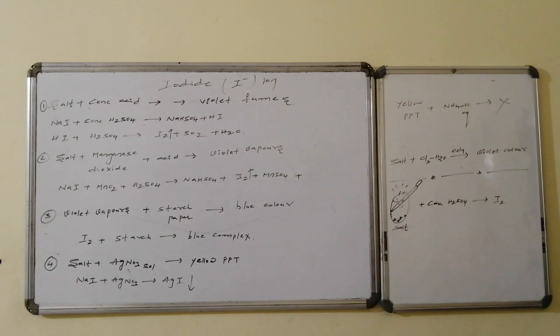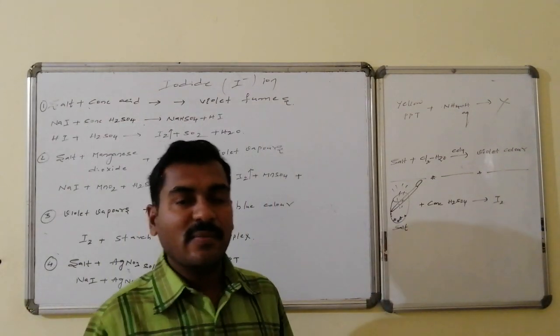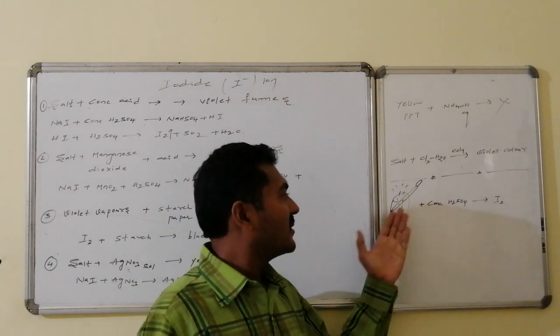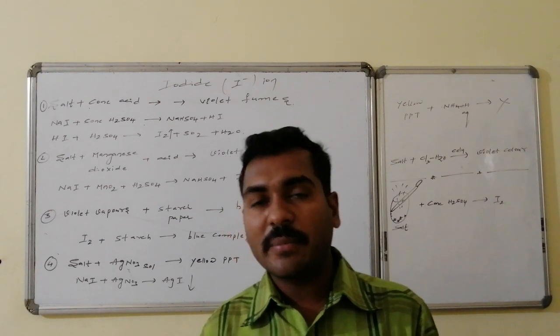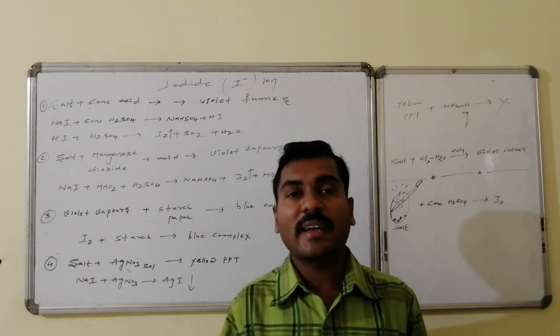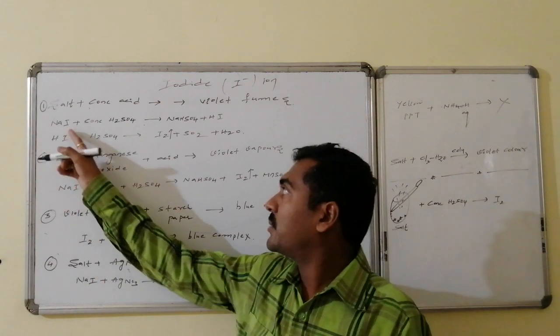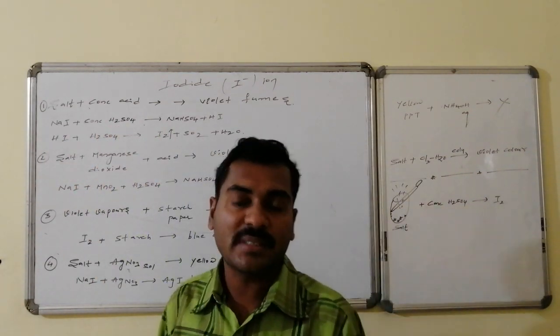Graphical presentation: salt is taken in a dry test tube, and to this concentrated sulfuric acid is added. As a result, vapors come out. Those vapors are violet in color. That violet vapor of iodine indicates the presence of iodide ion in the salt. See, salt followed by concentrated sulfuric acid leads to iodine having violet vapors.